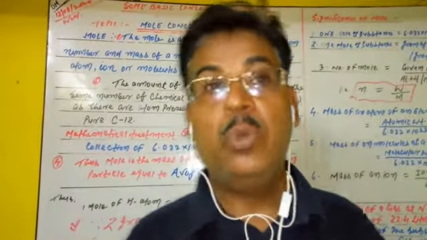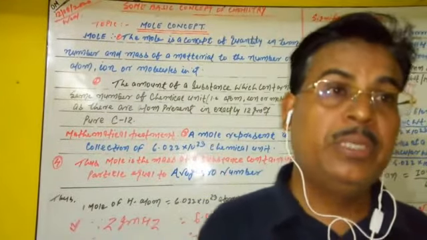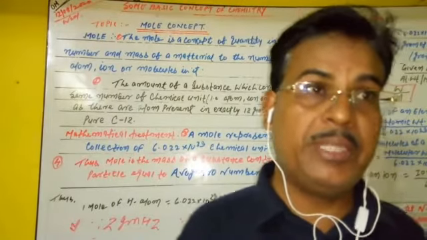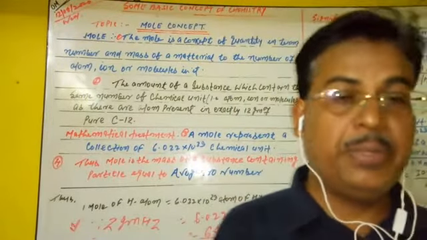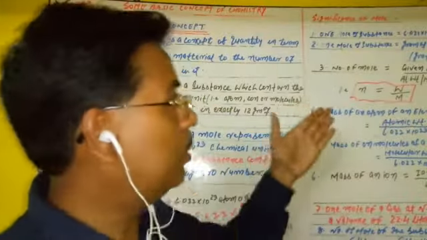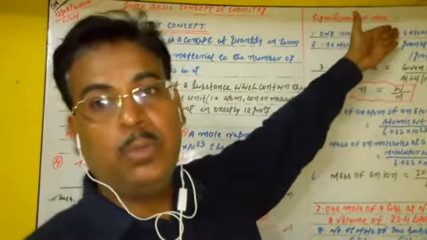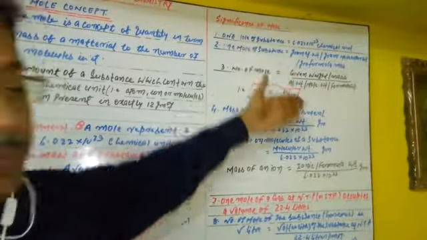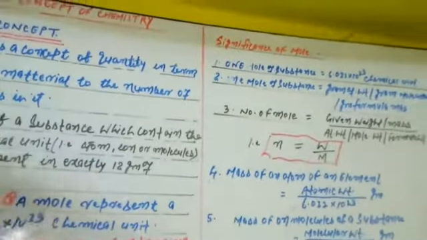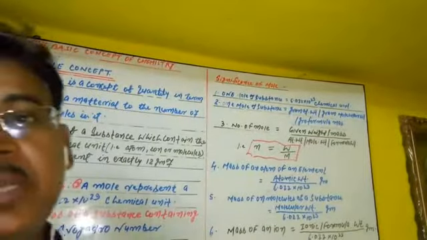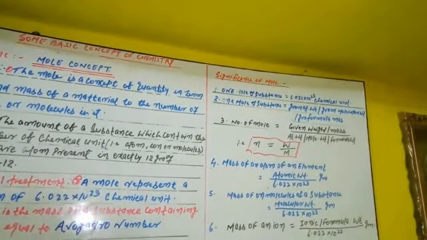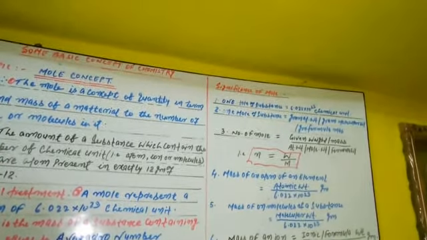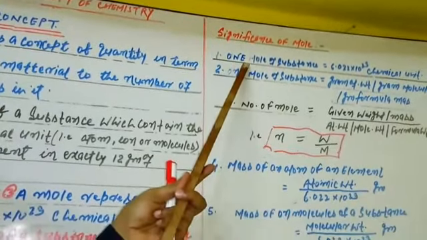Now we want to introduce one more very important thing. What is the important significance of moles? What are their consequences? How can we utilize them to calculate the number of things related to the atom? So now we want to explain the significance of the mole, one by one. A number of significances of mole are present. Watch carefully. We retain certain important significances of a mole, and one by one we want to discuss them.